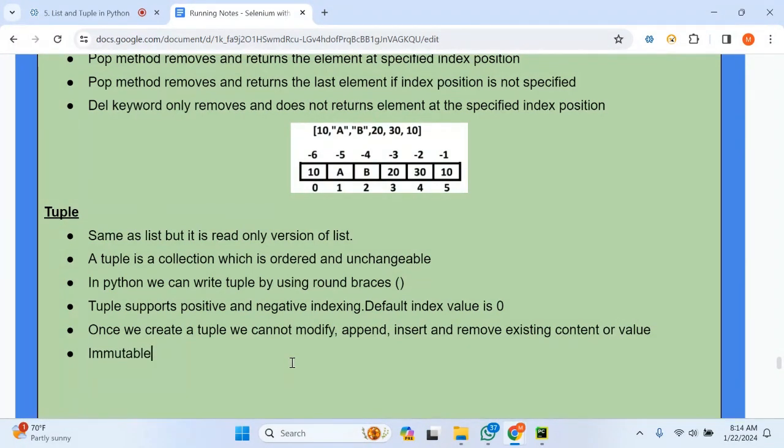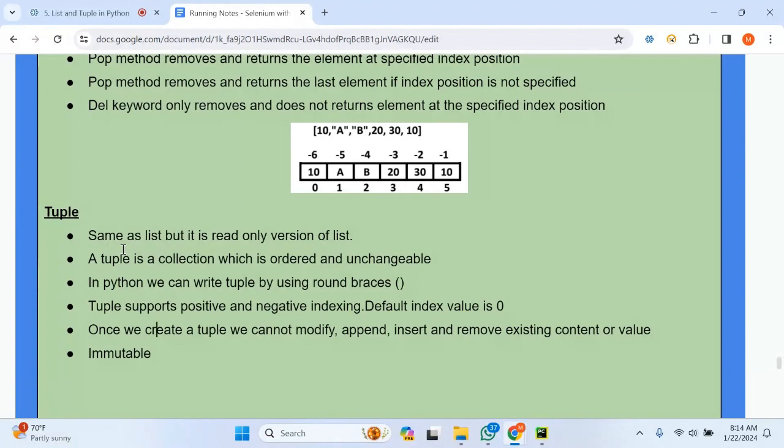It is a very important point. In interviews, you can expect the question: what is the difference between list and tuple? It is the same as list, but it is the read-only version of list. So I have mentioned all these points in this single phrase, read-only version. Read-only version means you cannot modify, add, or remove the existing content or values of the tuple. It is very, very important.